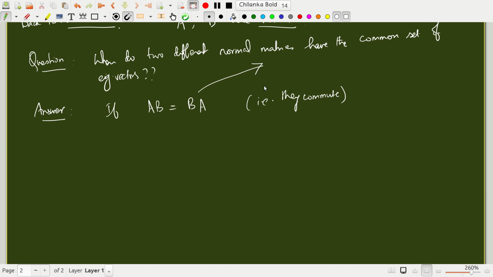Okay, how do you show that? Let's say A xi is lambda i xi, the eigenproblem for A, and let's assume that the lambda i's are distinct.